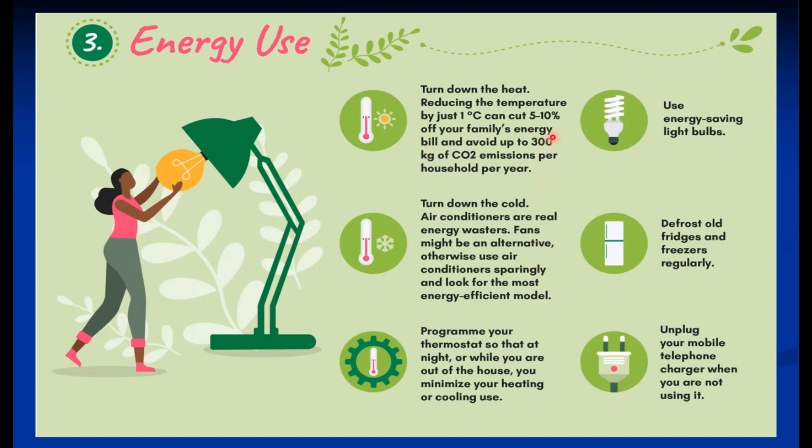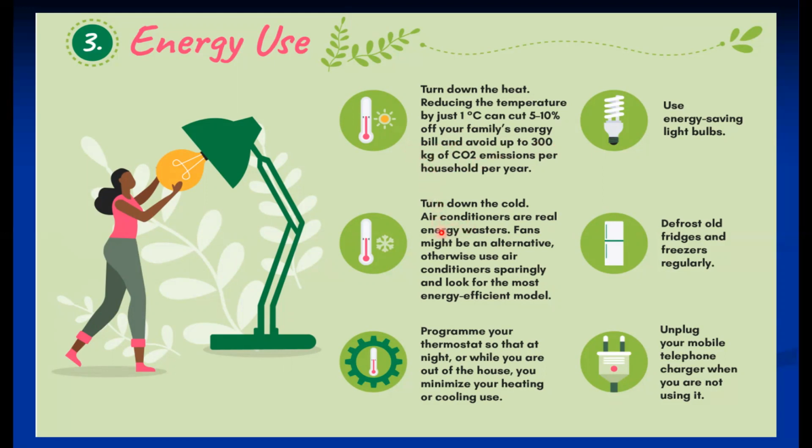So this is a magic figure. Suppose during the summer season, instead of keeping the air conditioner at 23 degrees Celsius, you shift the control temperature from 23 to 24 degrees Celsius. It avoids up to 300 kg of CO2.